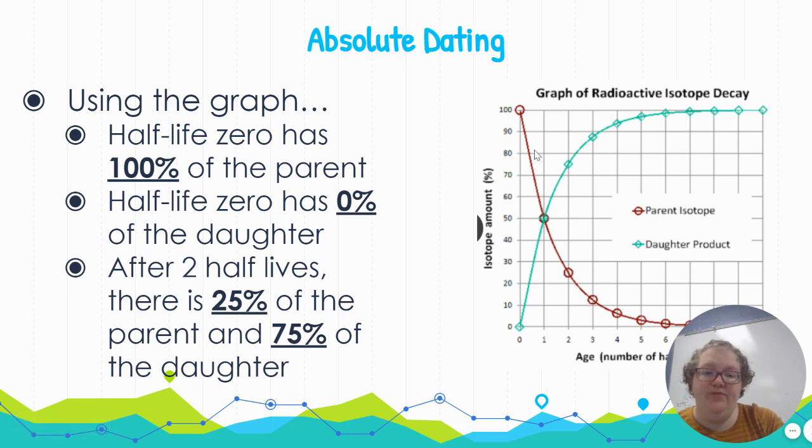After 2 half-lives, this 50% of the parent is going to get cut in half again, down to 25%. And the other 25% is going to be added to the daughter, so that goes up to 75%. So the amount of the daughter is always going to increase. The amount of the parent element is always going to decrease.